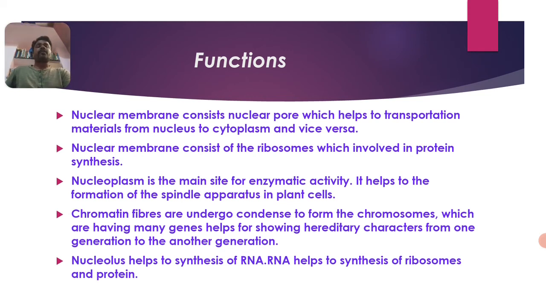Then the nucleolus, the subspherical part present in the nucleus, helps in the synthesis of RNA. Then RNA helps in the synthesis of ribosomes, and the ribosomes are helpful for the synthesis of protein. So the nucleolus is indirectly involved in protein synthesis, because it synthesizes RNA, which is meant for the synthesis of ribosomes, and ribosomes are meant for the synthesis of protein. So this is all about the functions of the nucleus. This completes your first unit, cell biology.